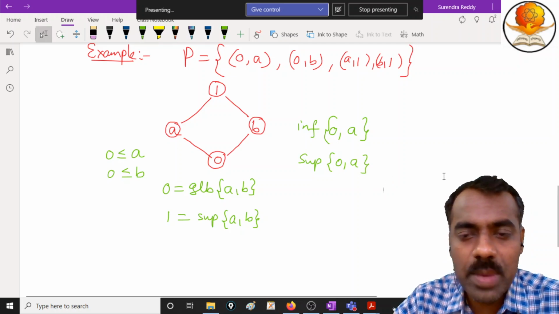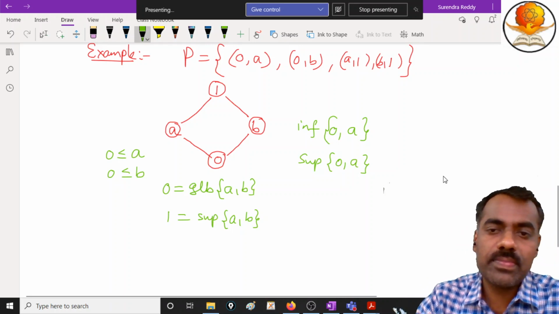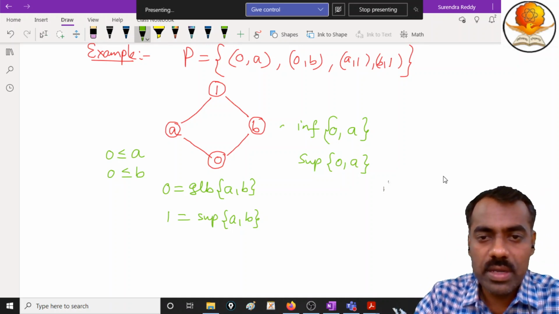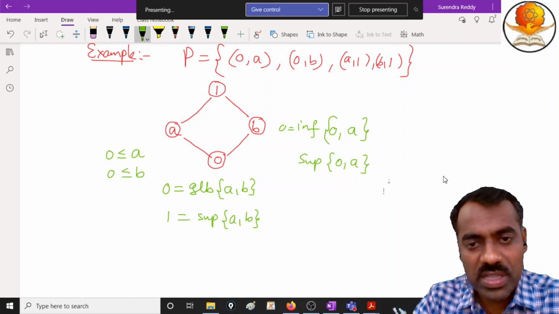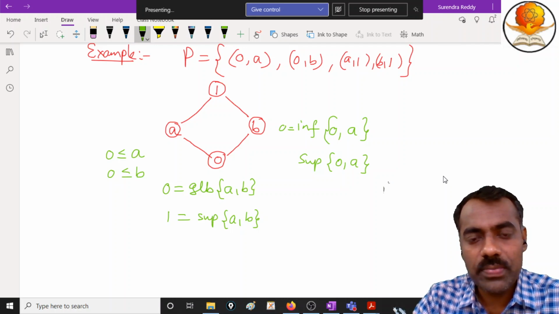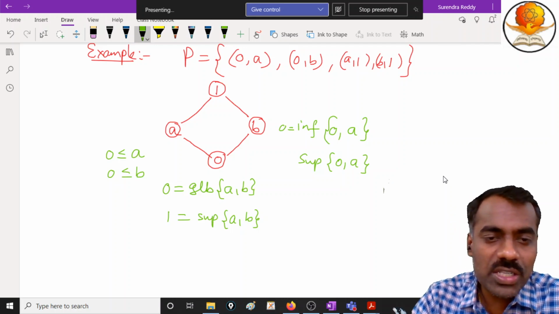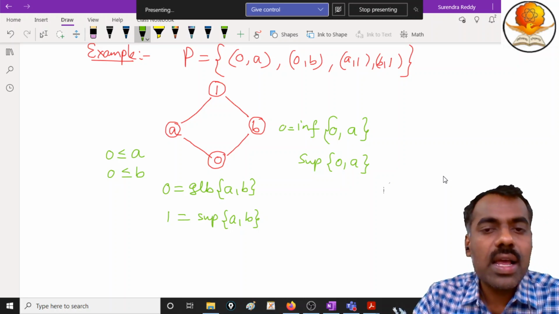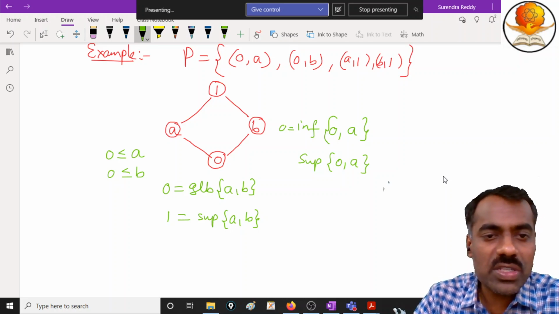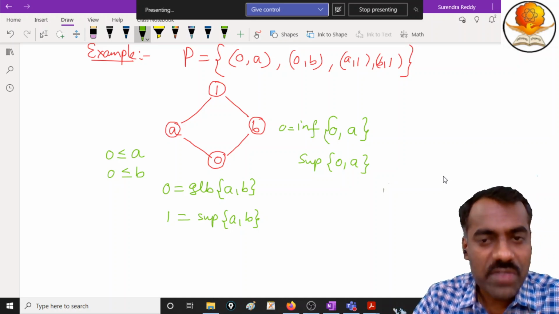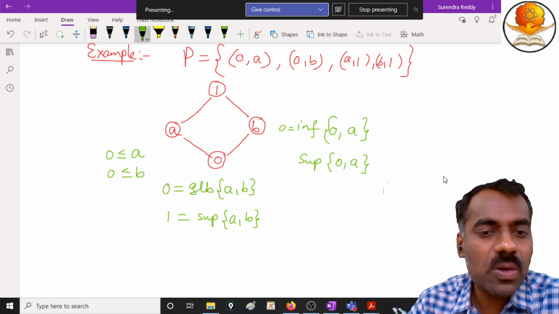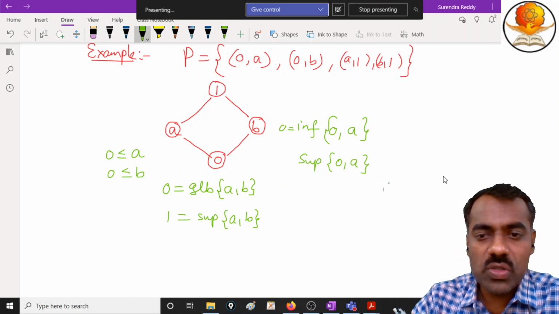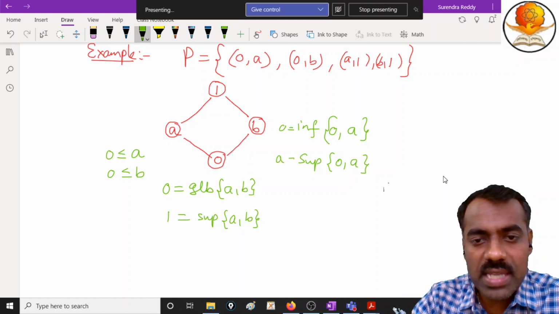For this, what is the infimum of 0 comma a? Think, it is not a problem. Very good. 0, because 0 is a lower bound for these two, right? Are you following? Because 0 is less than or equal to 0 and 0 is less than or equal to a, so therefore 0 is a lower bound, and that is the only lower bound for these two elements. Whether a is a lower bound for 0? No, because a is not less than or equal to 0. Right? What is the supremum of these two? a is the supremum.